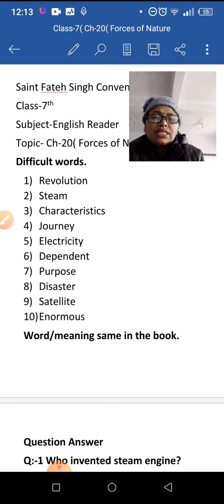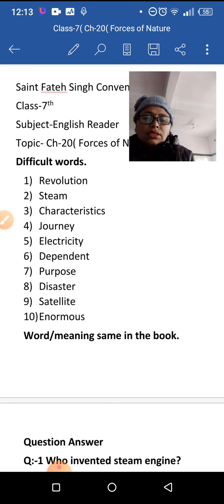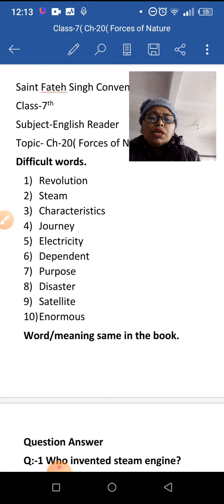Electricity. Sixth word is dependent. Dependent. Seventh word is purpose. Purpose. Eighth word is disaster. Disaster. Ninth word is satellite.